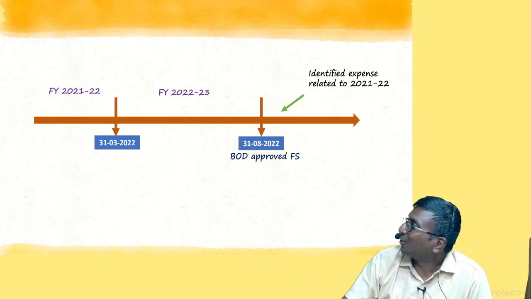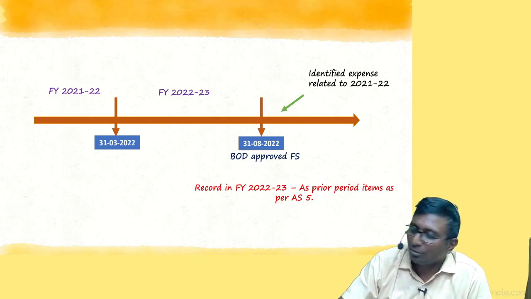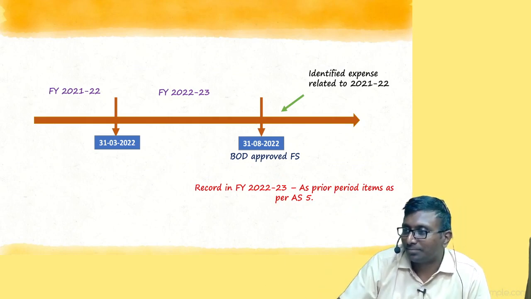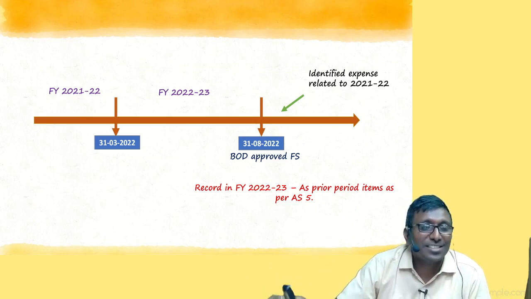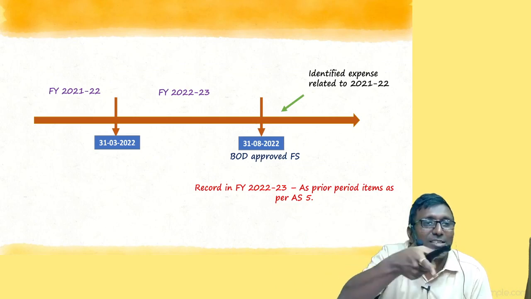Right. So what should I do, sir? What should I do? Nothing to worry. Current year record. Last year book closed. Current year full khali. Record here. But we'll write it. We'll tell very clearly. This is prior period. Last year का expenditure.